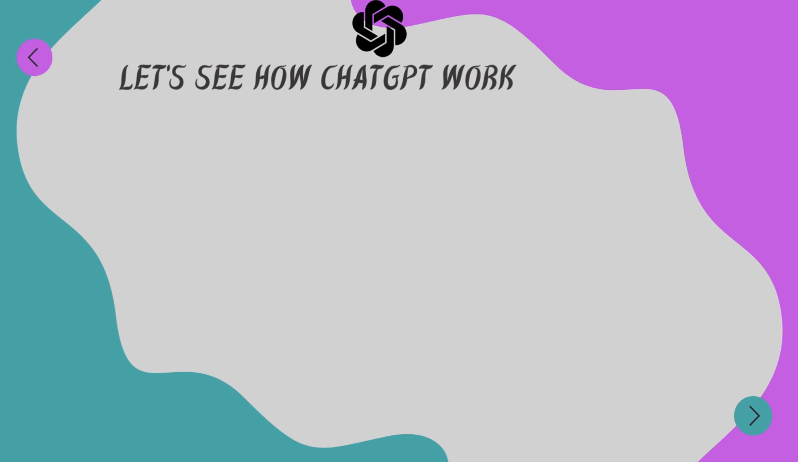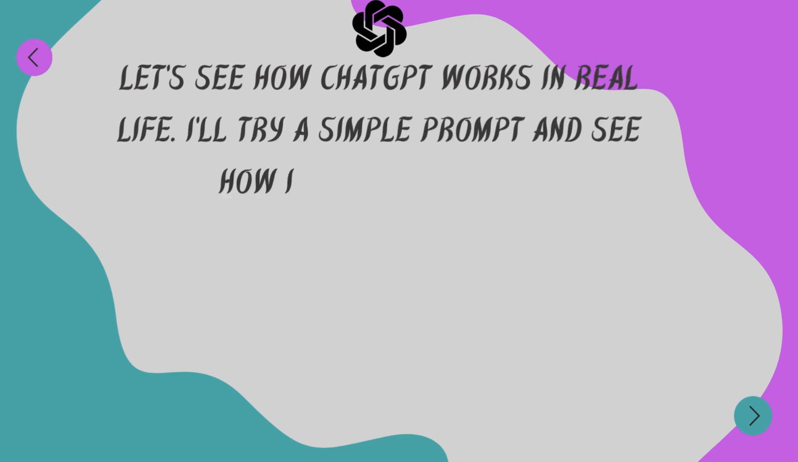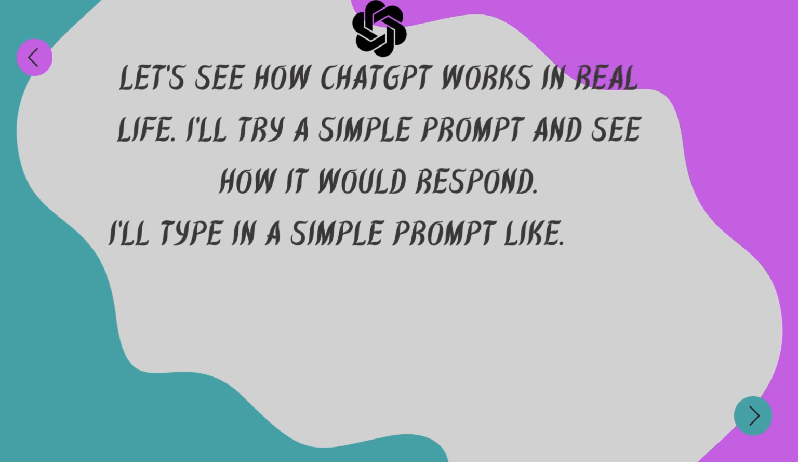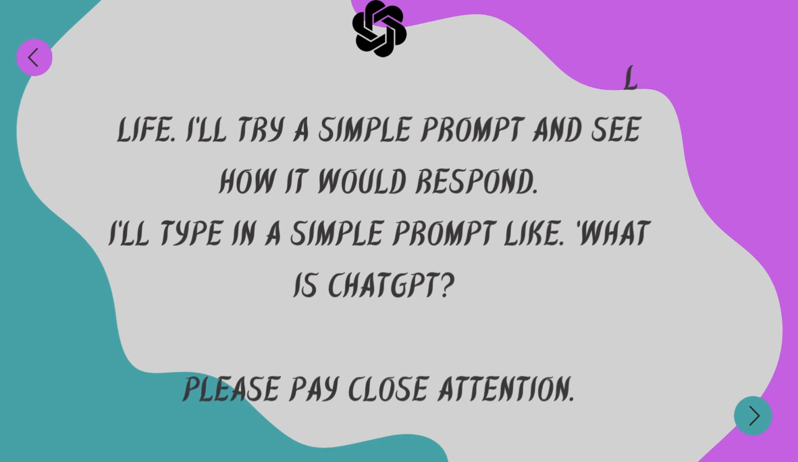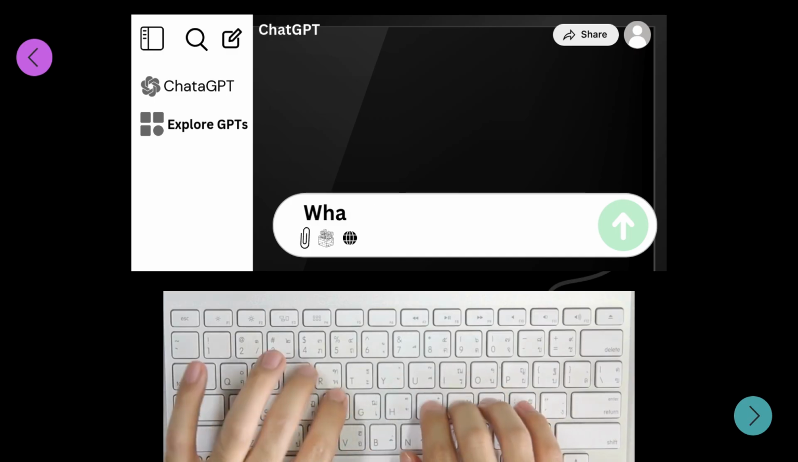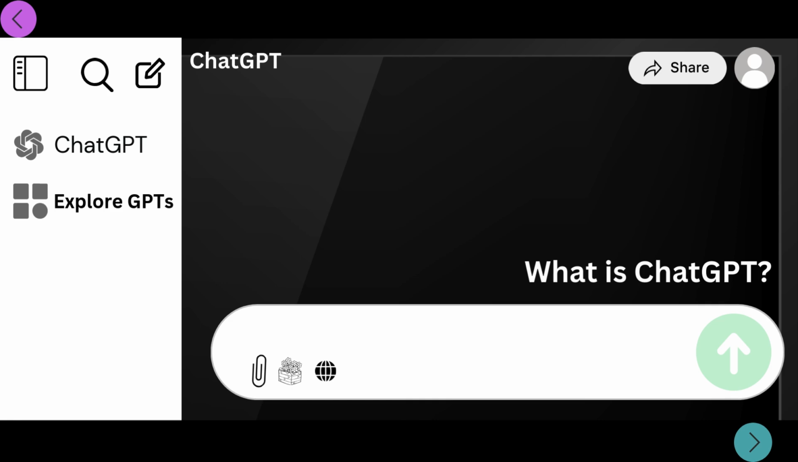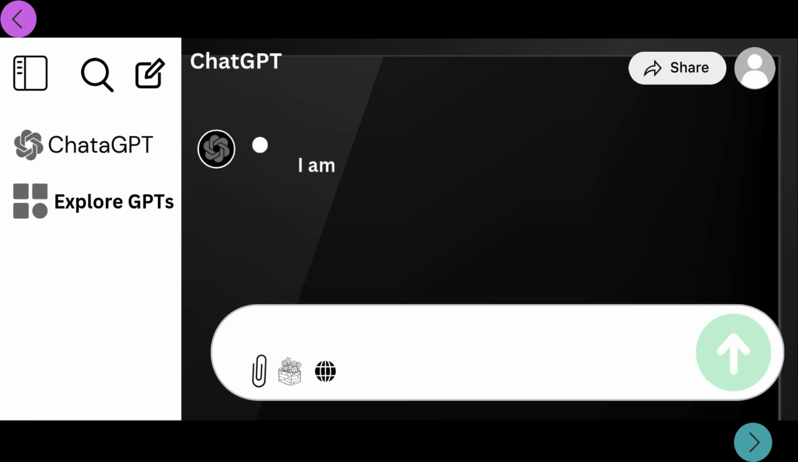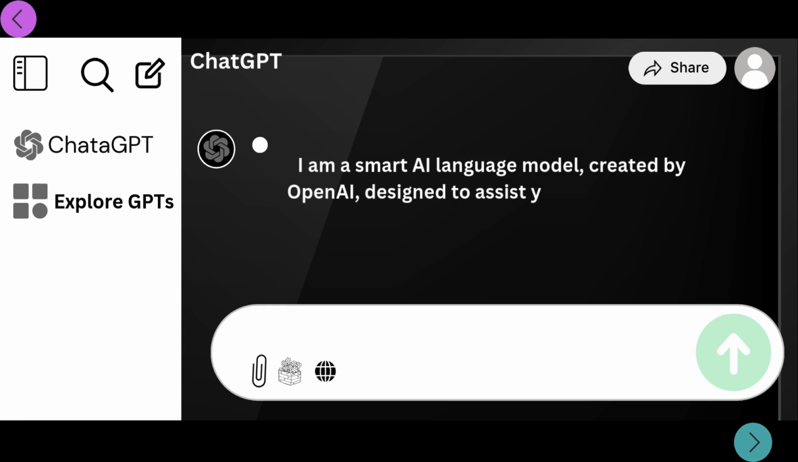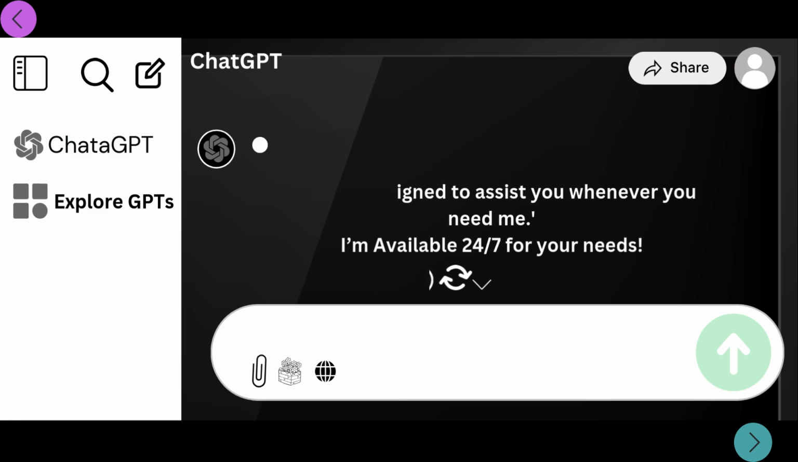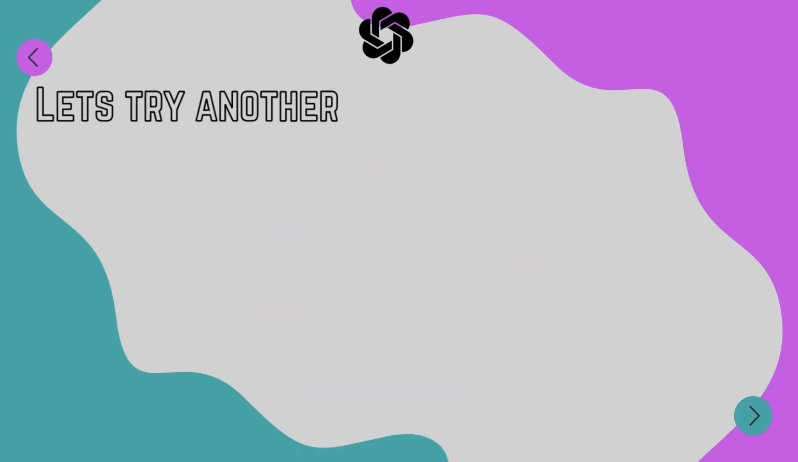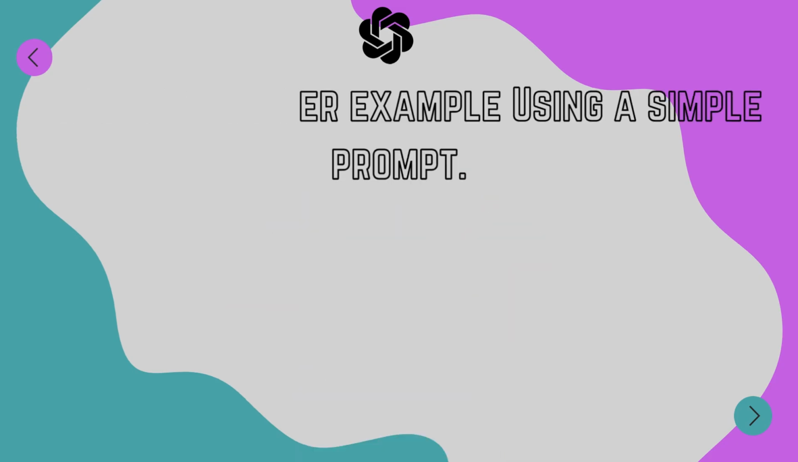Let's see how ChatGPT works in real life. I'll try a simple prompt and see how it would respond. I'll type in a simple prompt like, "What is ChatGPT? Please pay close attention." I'm a smart AI language model created by OpenAI, designed to assist you whenever you need me. I'm available 24/7 for your needs. That's amazing, right?